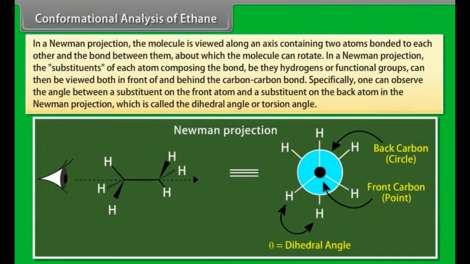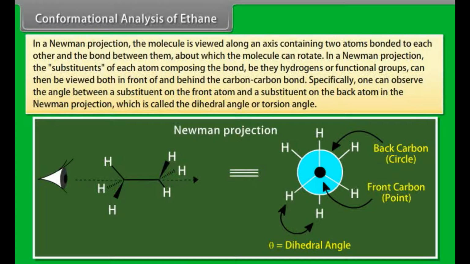In a Newman projection, the molecule is viewed along an axis containing two atoms bonded to each other and the bond between them, about which the molecule can rotate. The substituents of each atom composing the bond, be they hydrogen or functional groups, can then be viewed both in front of and behind the carbon-carbon bond.